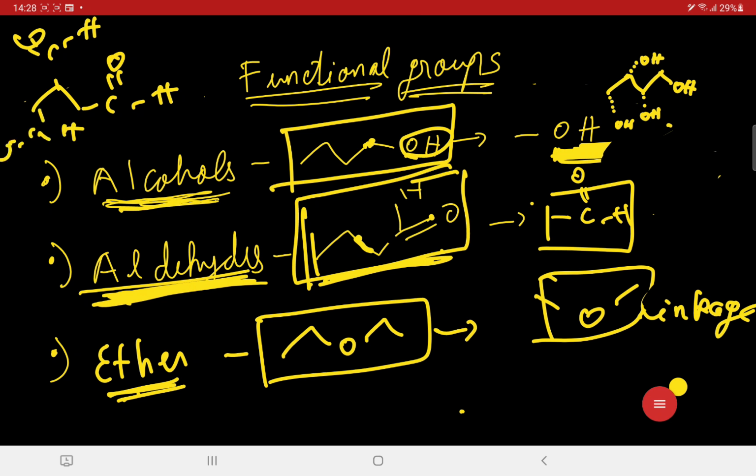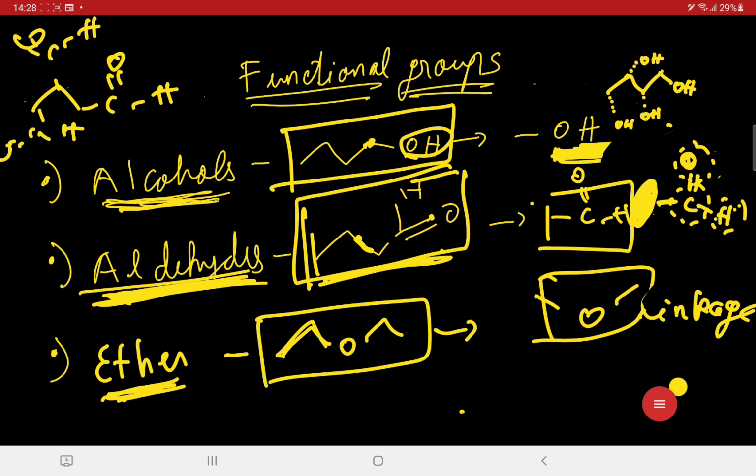If I put a CHO over here, this is also an aldehyde. Note that the main group should lie over here, followed by a double bond O, and then a hydrogen. This will also complete the octet of the carbon, the duplet of the hydrogen, and also the octet of the oxygen present over here. Now we come to the ethers.